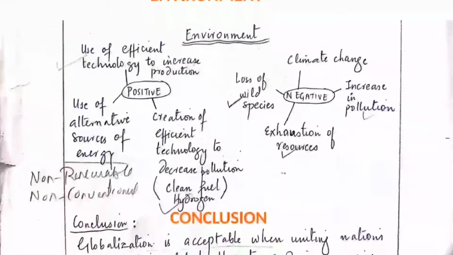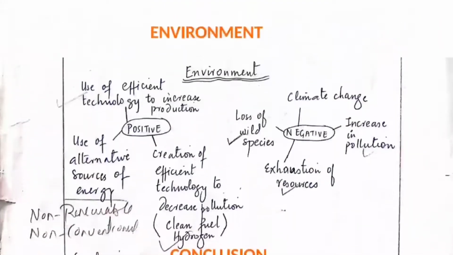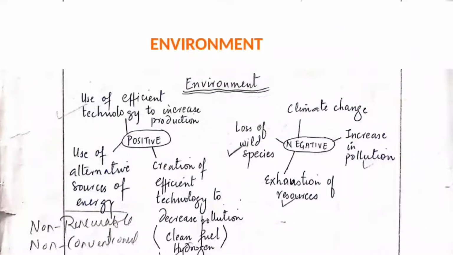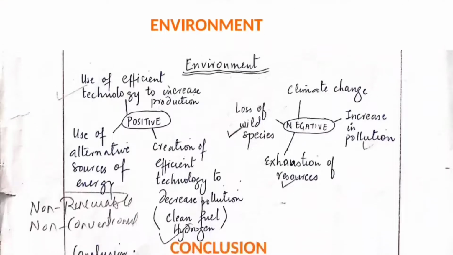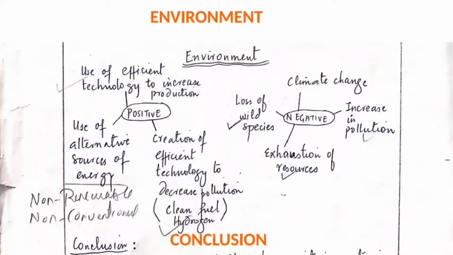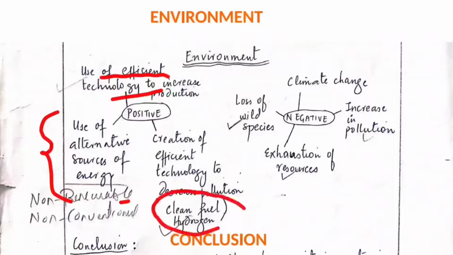Moving forward to the environment, the impact of globalization on the environment includes the use of efficient technology to increase production. We can use alternate sources of energy like renewable energy resources, and create efficient technology to decrease pollution. So we can make use of clean energy, hydrogen energy, and many other such efficient technologies.